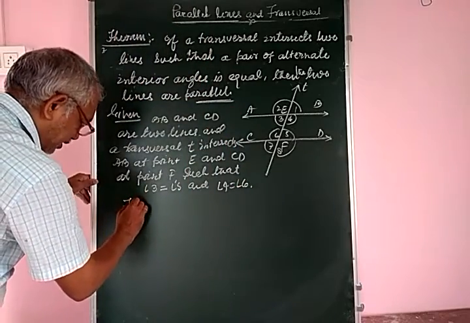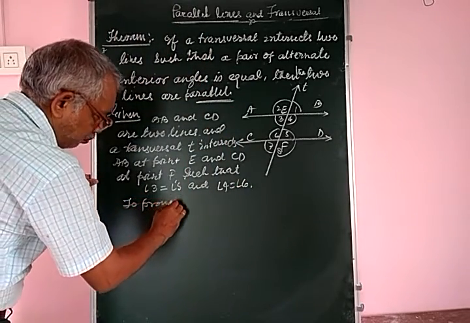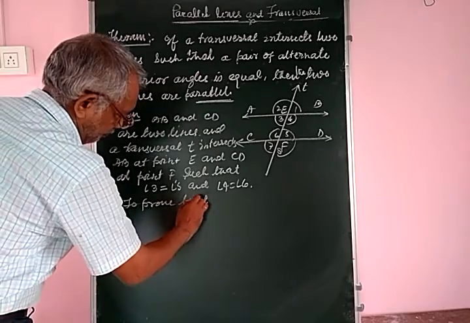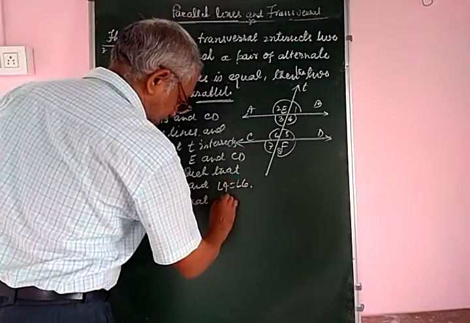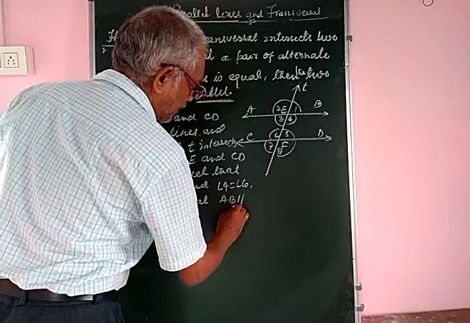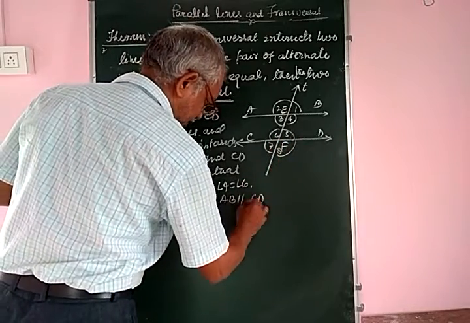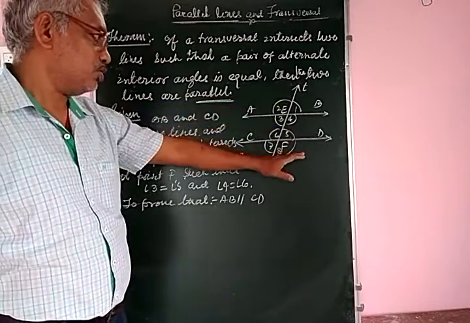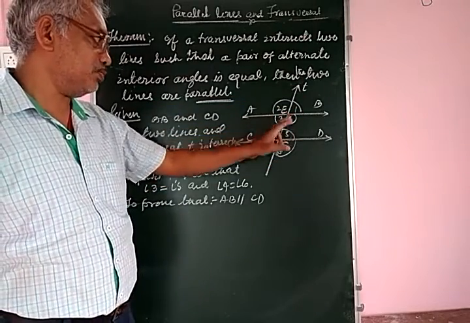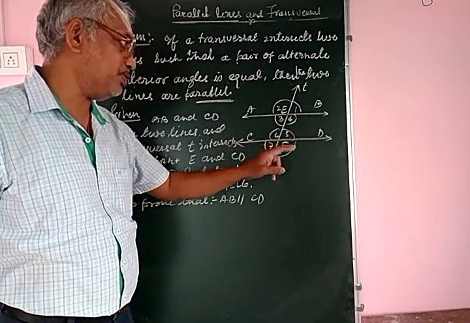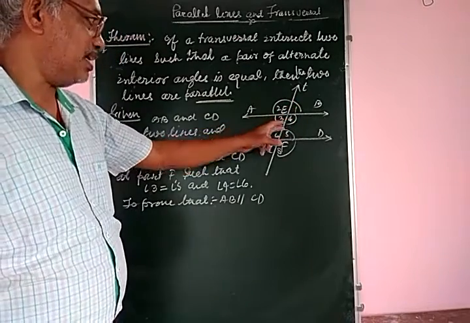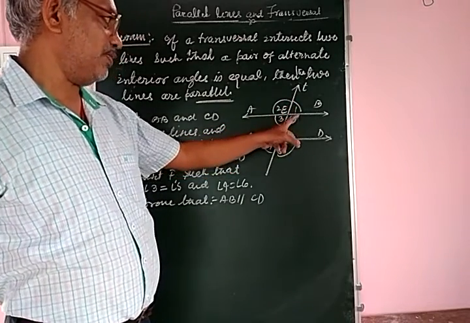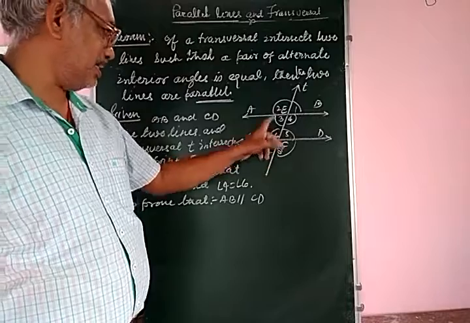To prove that line AB will be parallel to line CD. AB and CD are two lines, transversal T intersects AB at point E and CD at point F, and such that angle 3 is equal to angle 5 and angle 4 is equal to angle 6.